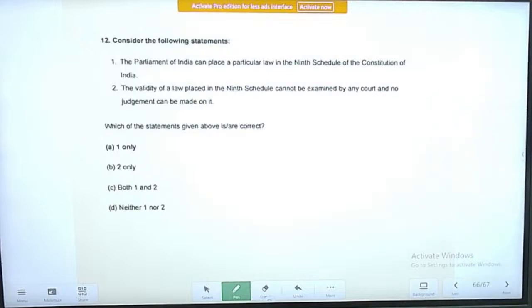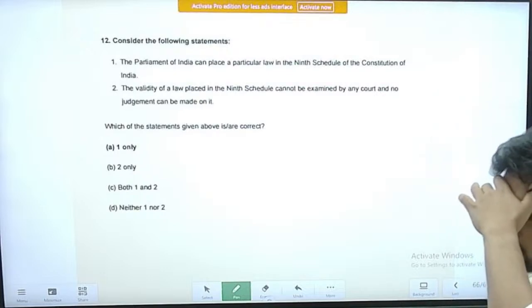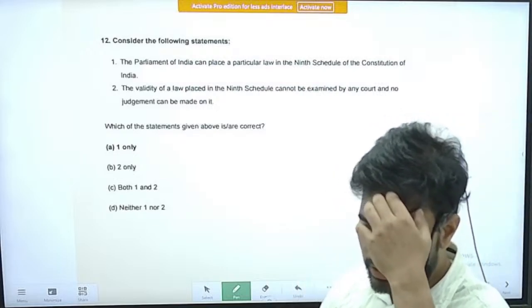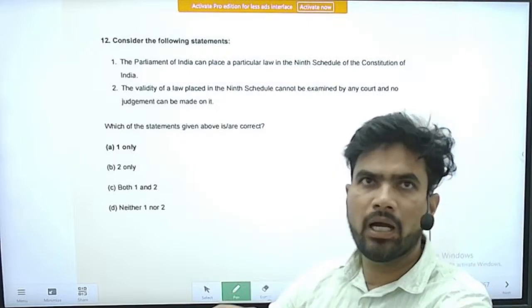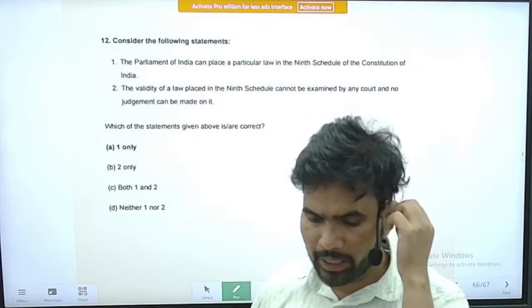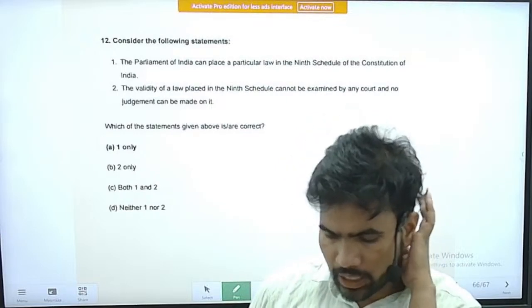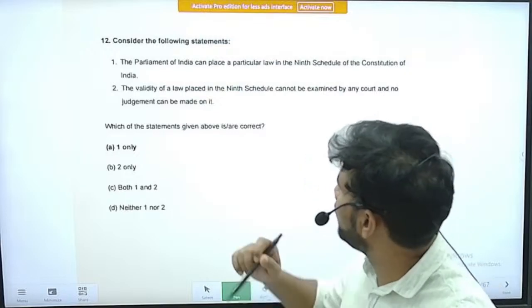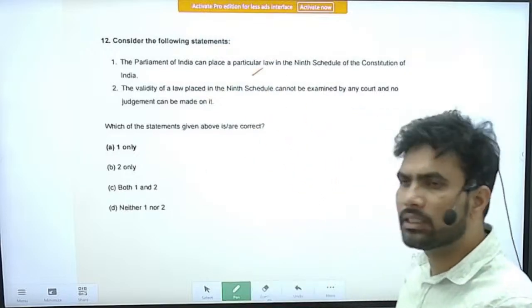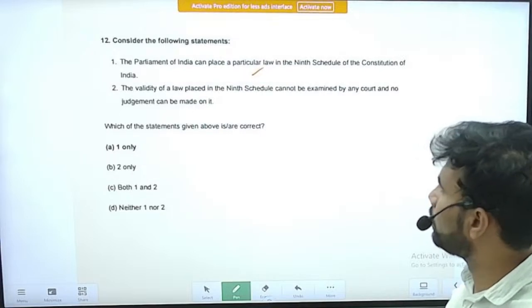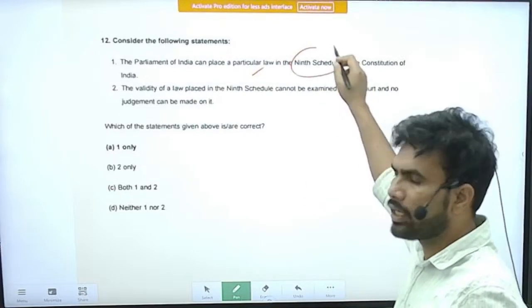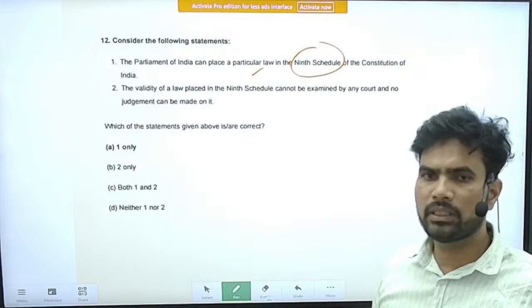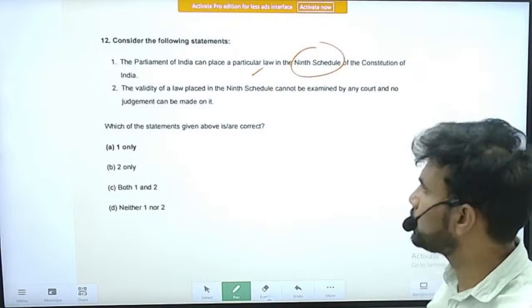Next question. Consider the following statements. Statement 1: the Parliament of India can place a particular law in the 9th schedule of the Constitution of India. Yes, this is a correct statement. Parliament of India can place a particular legislation in the 9th schedule. About the 9th schedule we have already discussed. For the present, it is out of the purview of judicial review.